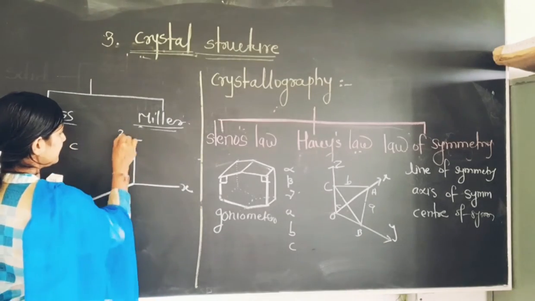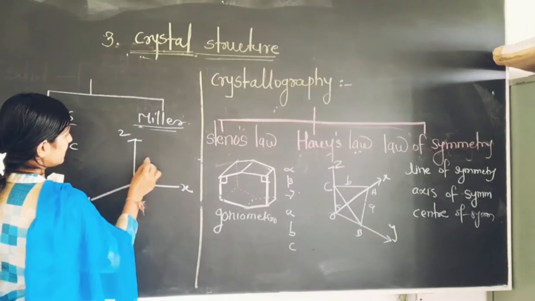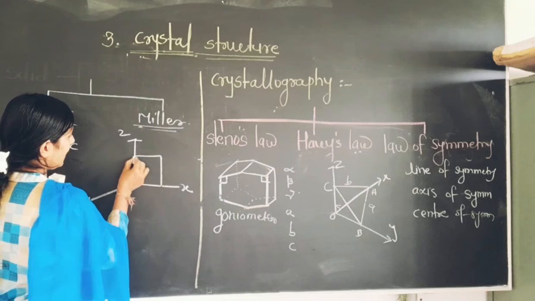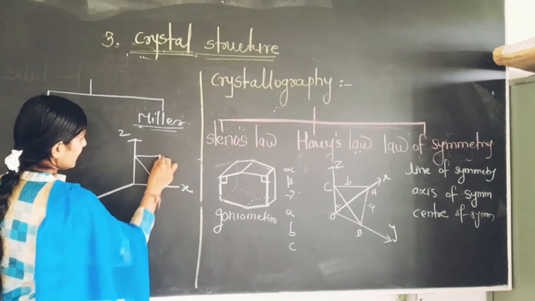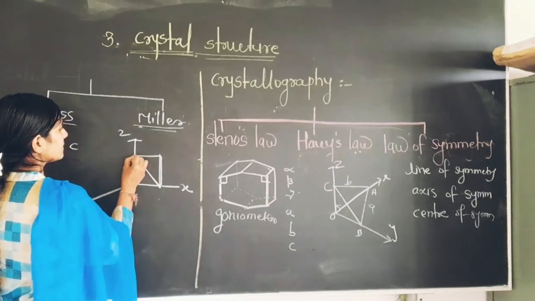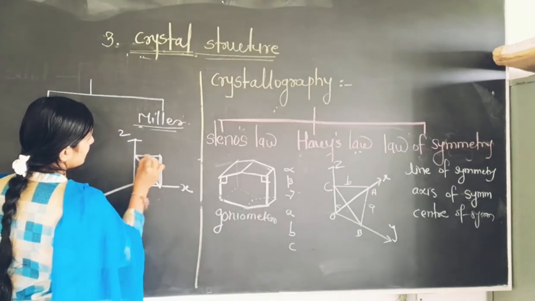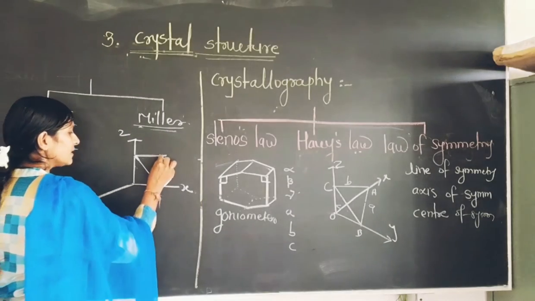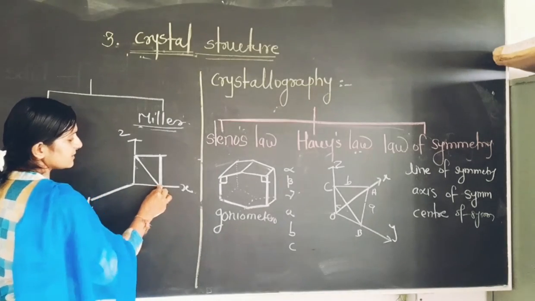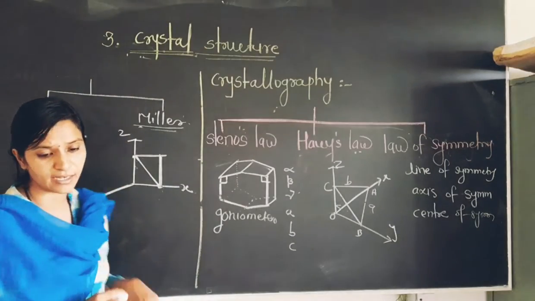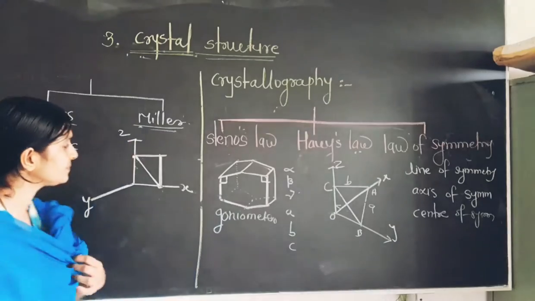X, Y and Z, if we consider. And here is one plane. And this plane, I draw like this. Then friend, look toward that. This plane is parallel to the x-axis. This plane cuts the x-axis at the half, and this plane cuts the z-axis at the half. At that time, what happened?